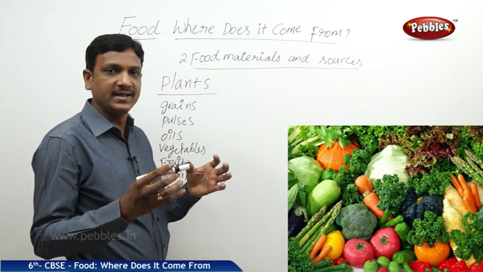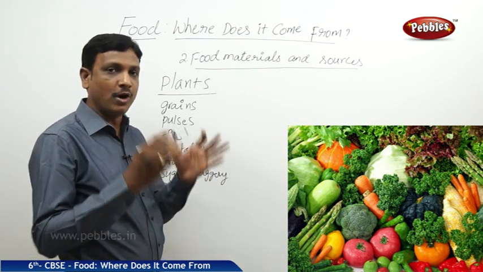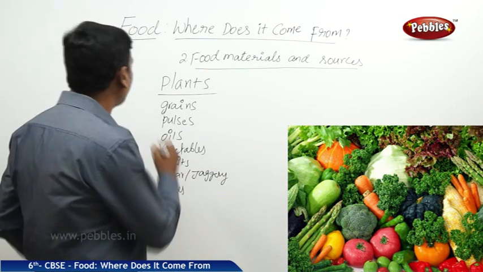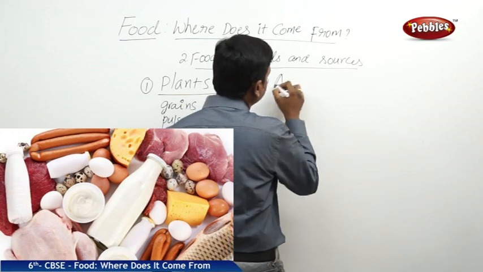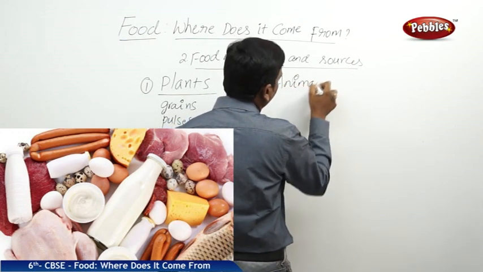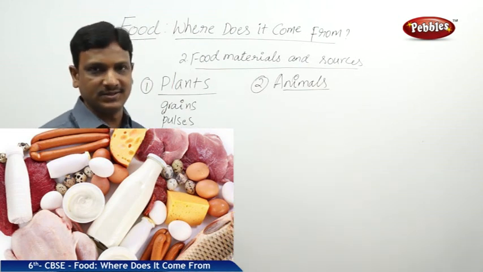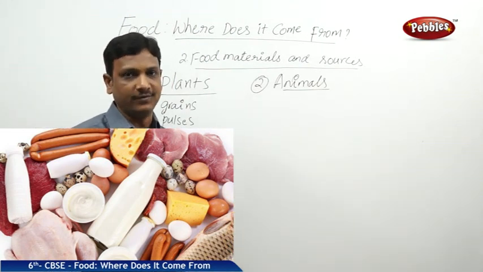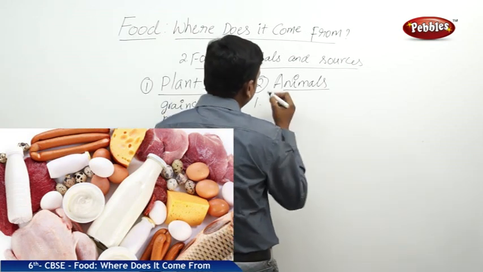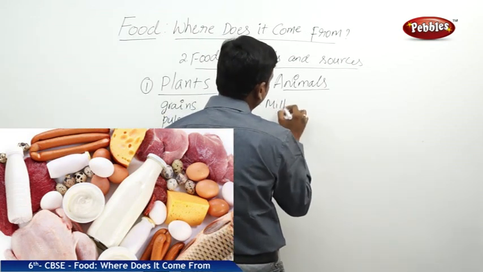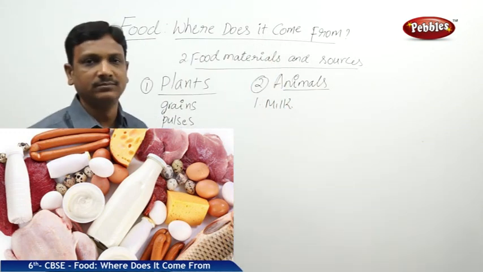So we are getting the ingredients to make our food from the natural sources. Among those sources, the first important source, plants. The second one, let us see animals. Animals are also the biggest source of ingredients to make our food items. What do you get from animals? The first thing we need to talk about is milk. Milk is a wholesome food.